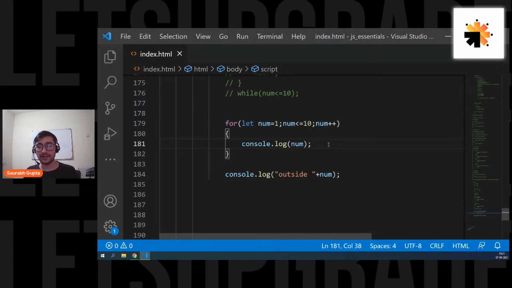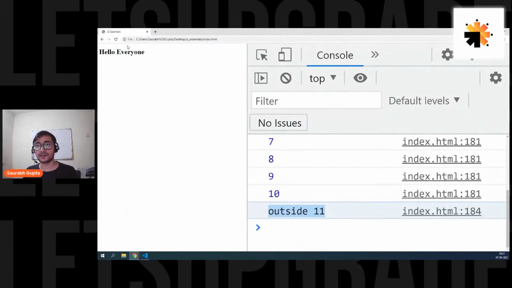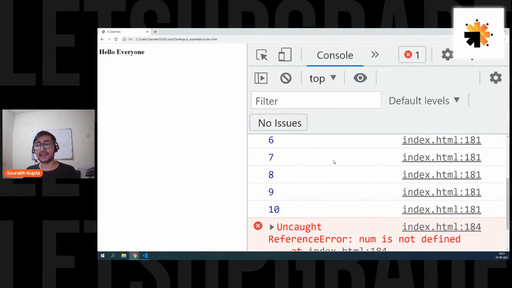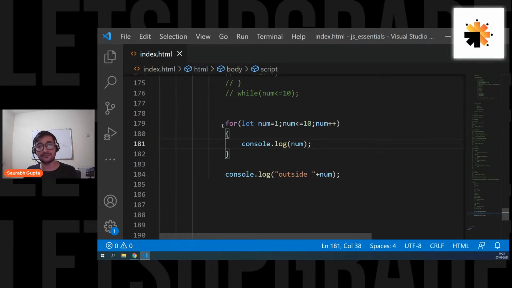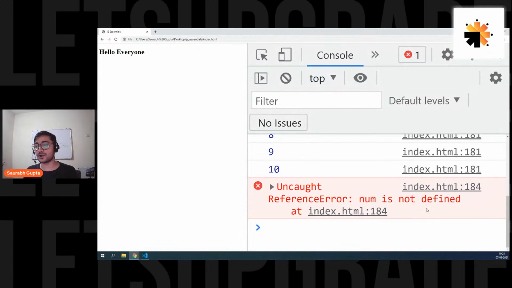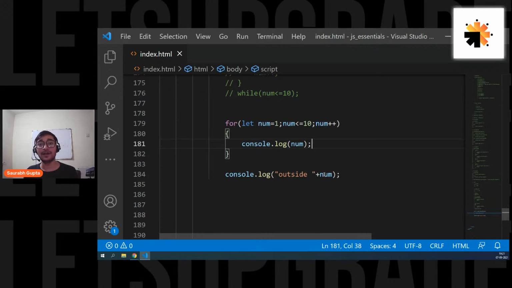And let's try it now. Let's see with let how it is working. Here we go. I get 1 to 10, and when I try to access this num outside the for, I get an error. Num is not defined. That means I cannot find num because it's only for the for block. Is that clear, everyone? Guys, are we clear? Everyone?